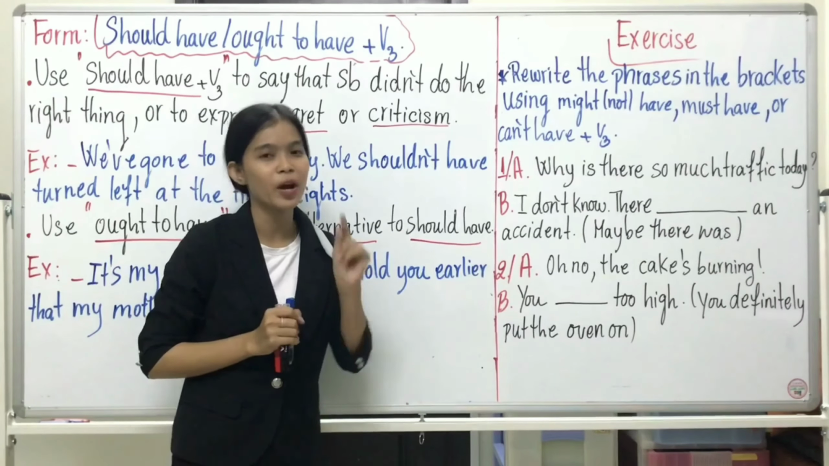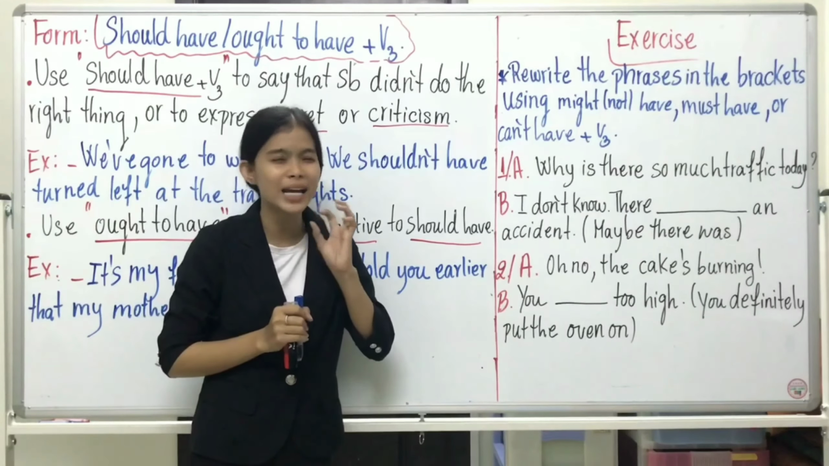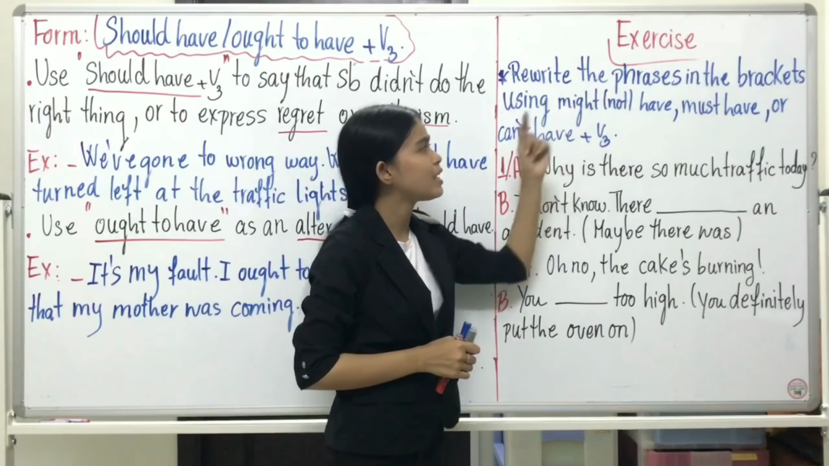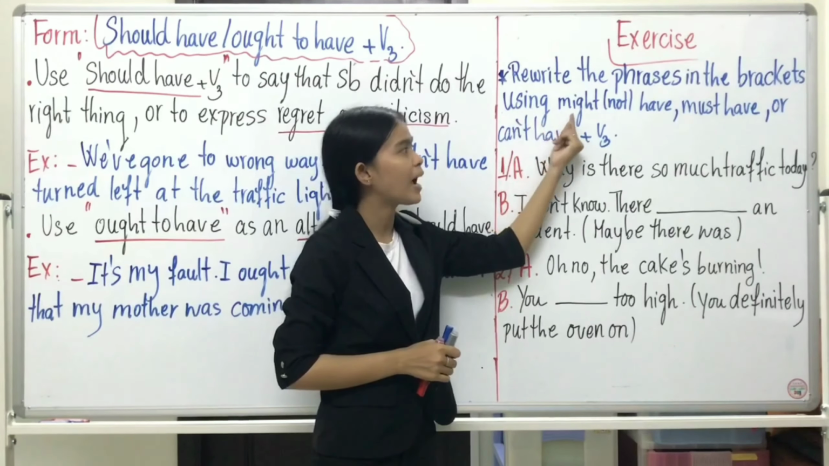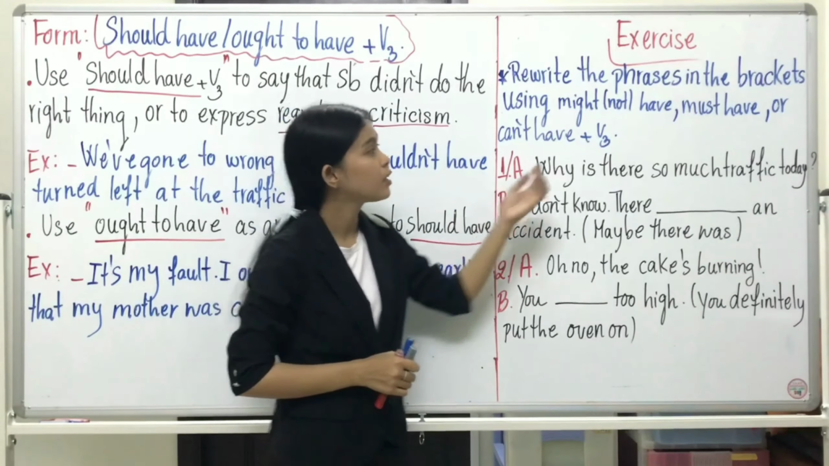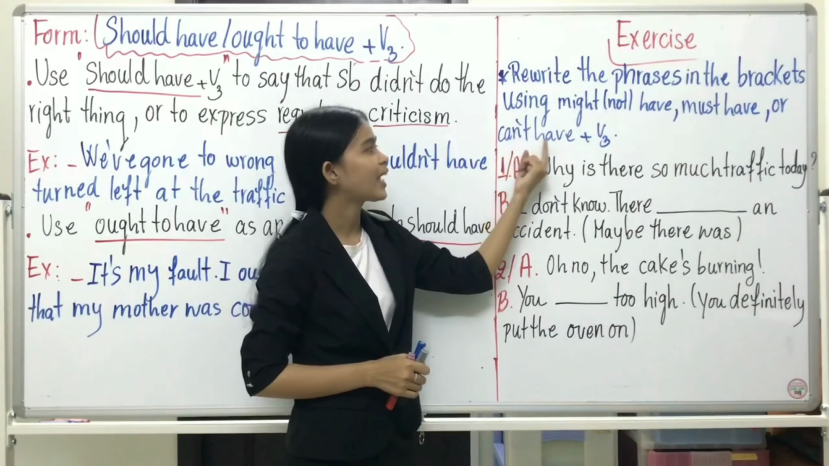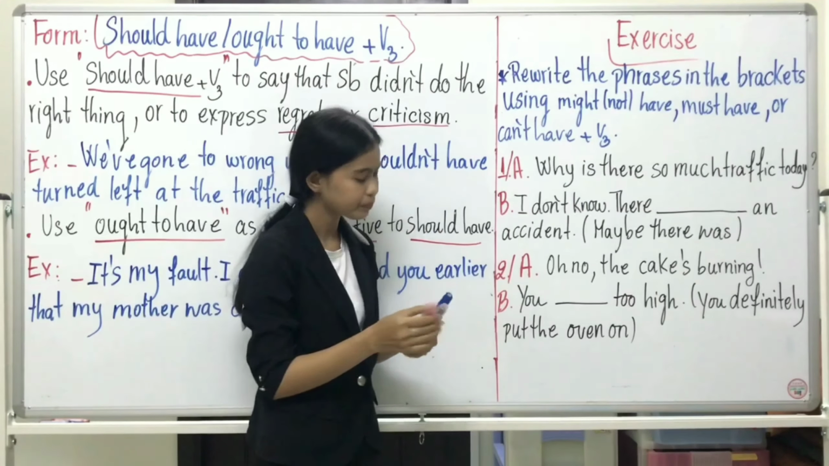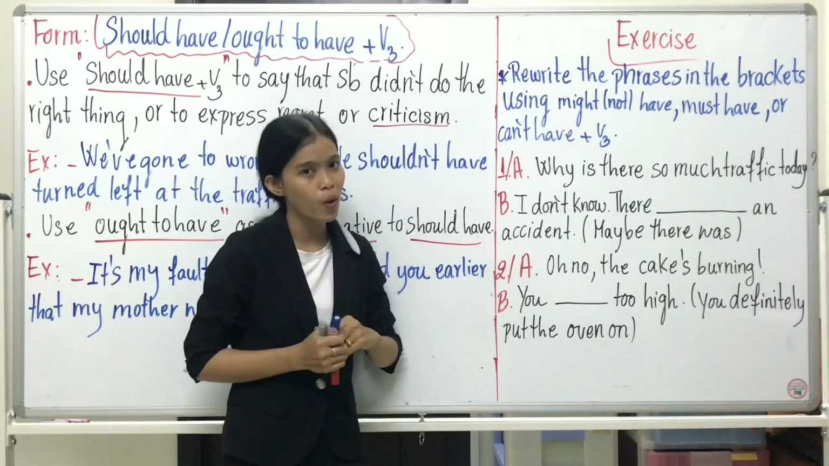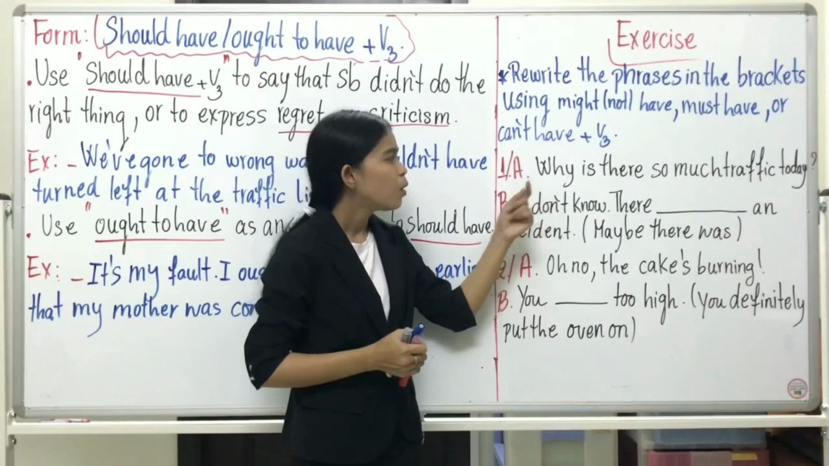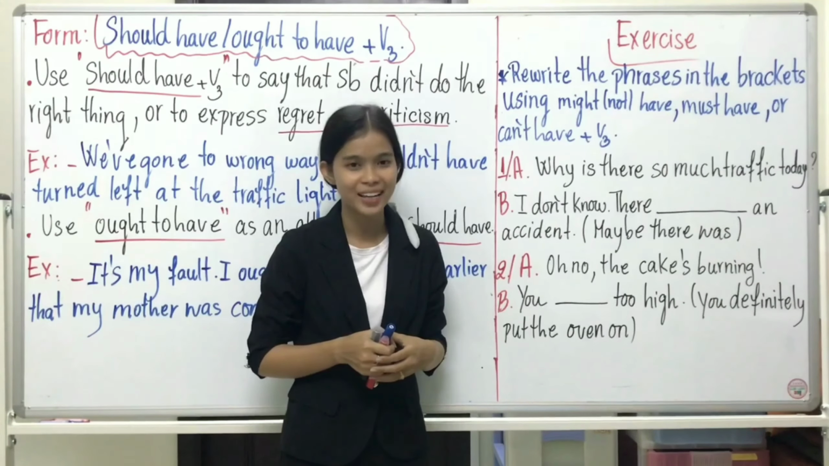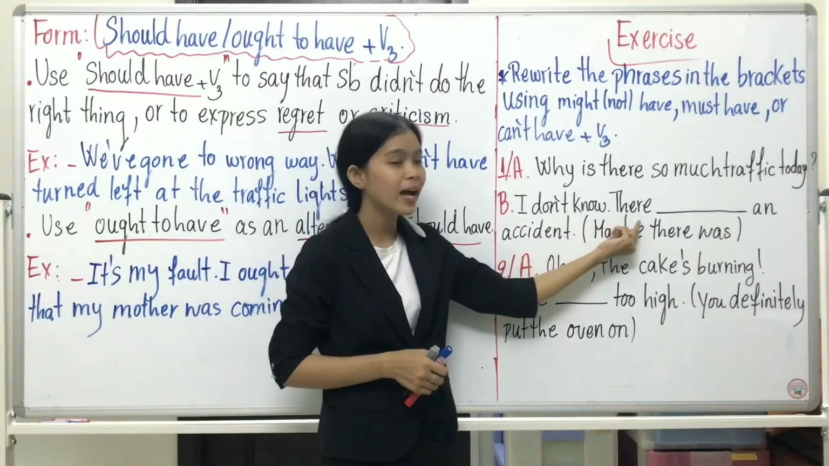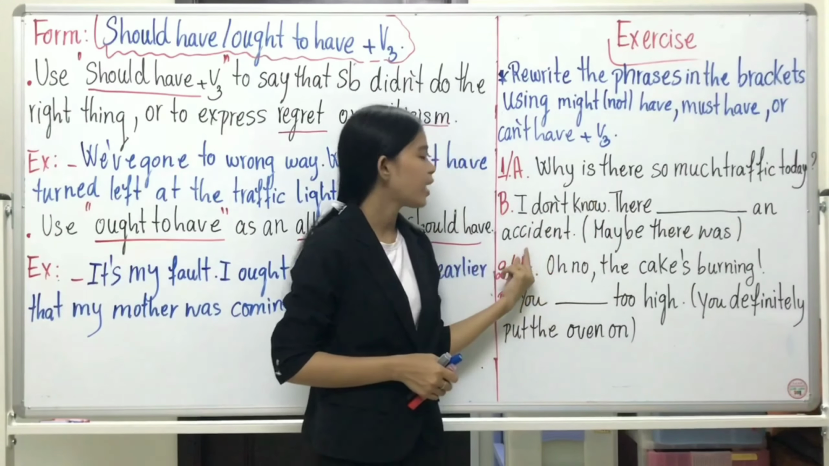Anyway, I want to test your ability with a small exercise. Okay? So here, rewrite the phrases in the brackets using might have or might not have, must have or can have plus verb 3. Let's practice with me. Okay, so exercise number 1. A: Why is there so much traffic today? So what is your answer? B: I don't know. There, blank, an accident.